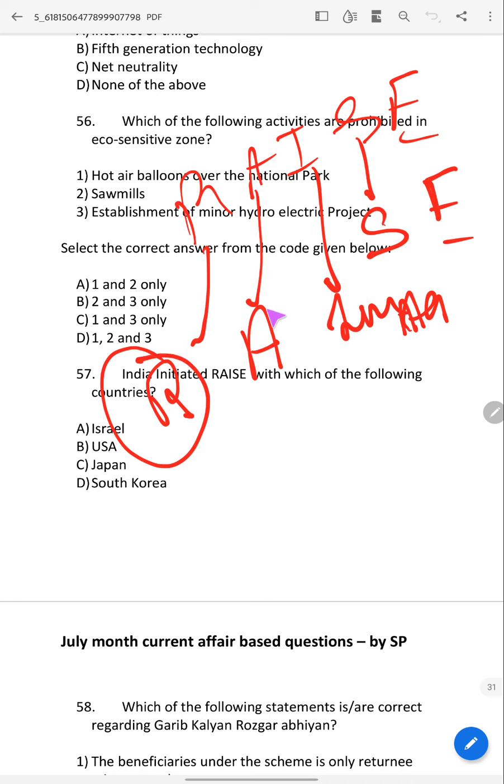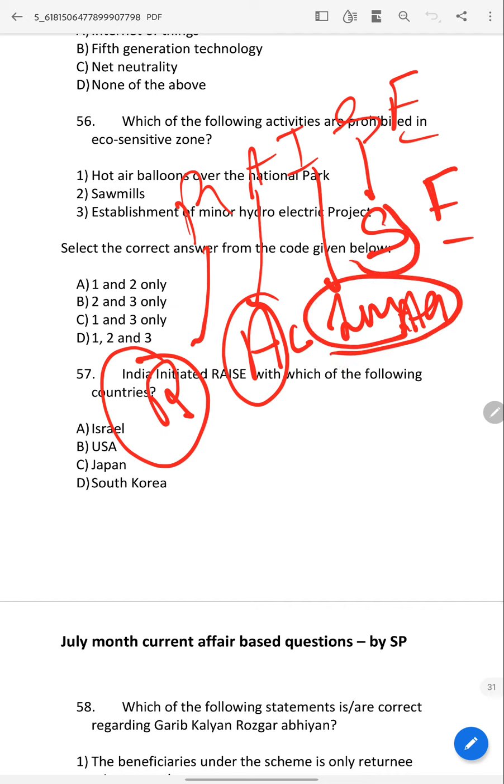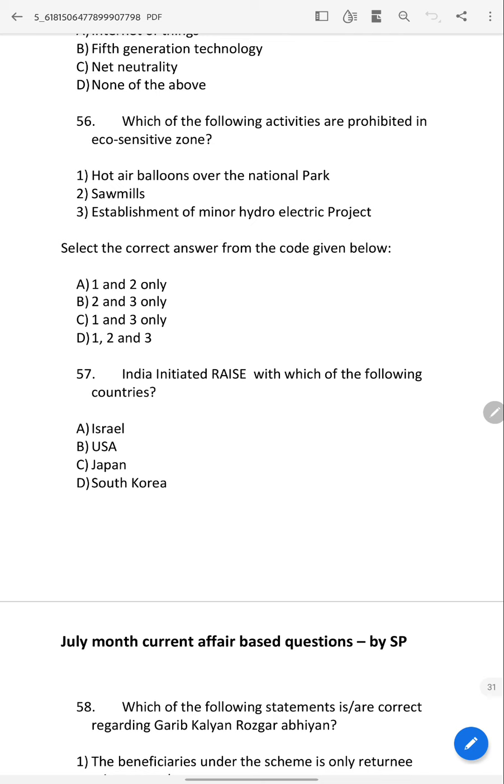Retrofit of air conditioning to improve air quality for safety and efficiency. So the answer is USA, and you should know all those things.